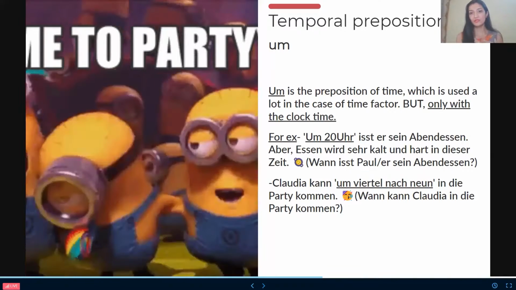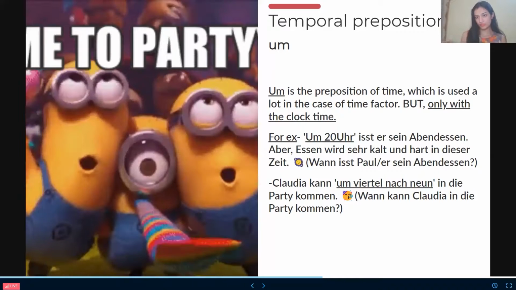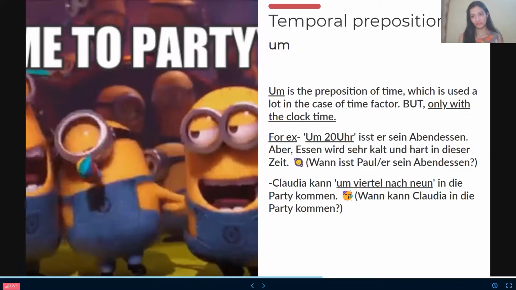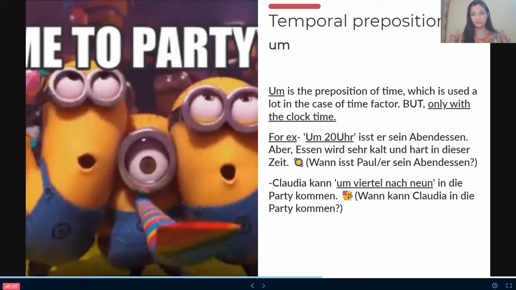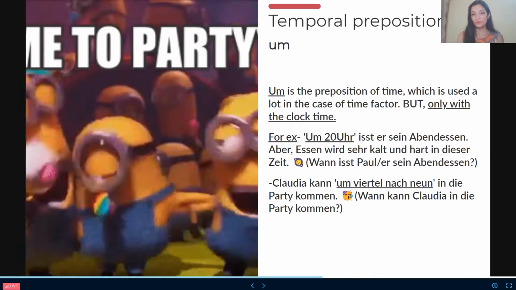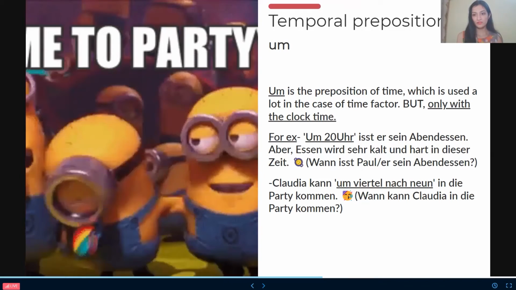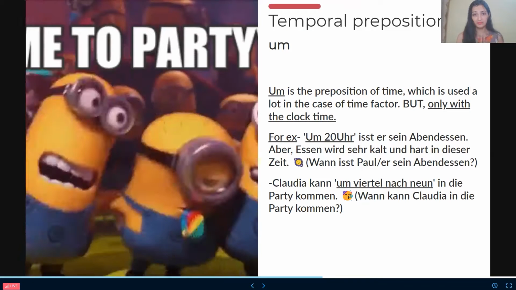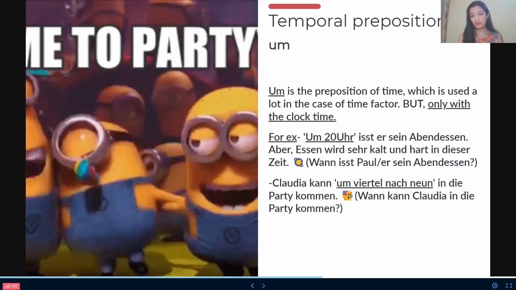So same way here as well. "Um" is the preposition of time, which is used a lot in the case of time factor, but only with clock time. For example, you can see over here, 20 Uhr isst er sein Abendessen, aber das Essen wird sehr kalt und hart in dieser Zeit.